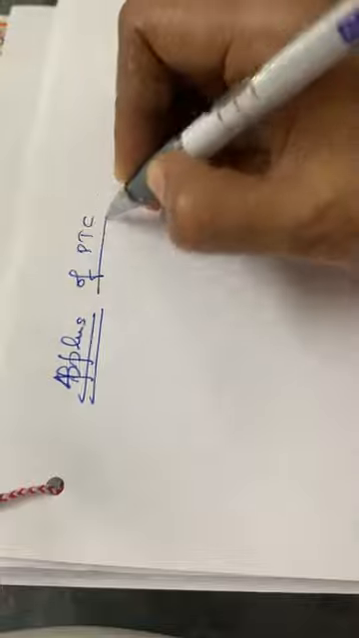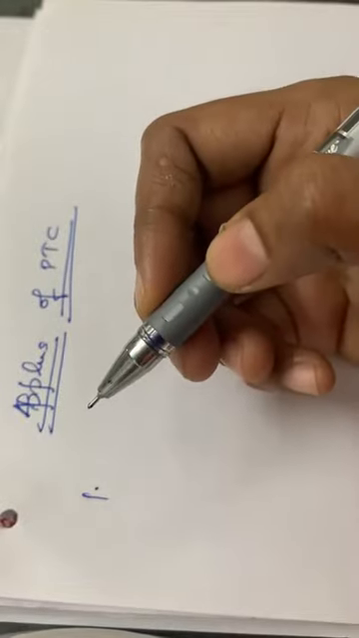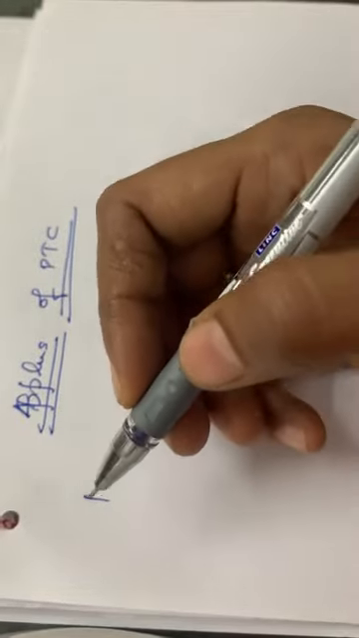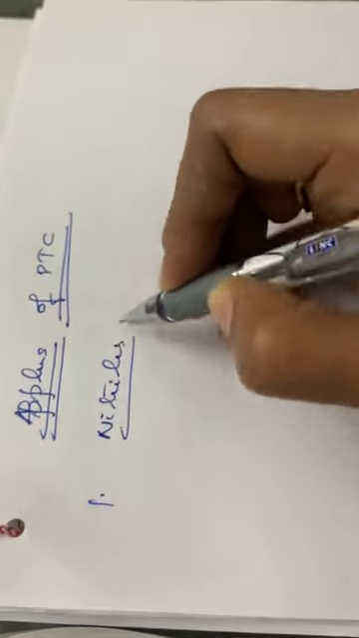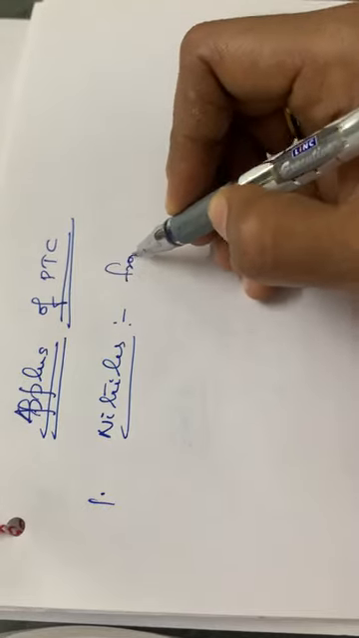Then the next one, that is the last part, that is applications of this phase transfer catalysis. Applications of phase transfer catalysis in organic synthesis. Applications of PTC. Okay. So here some of the important PTC reactions normally we are doing. The first one, that is the synthesis of nitriles from alkyl halides.